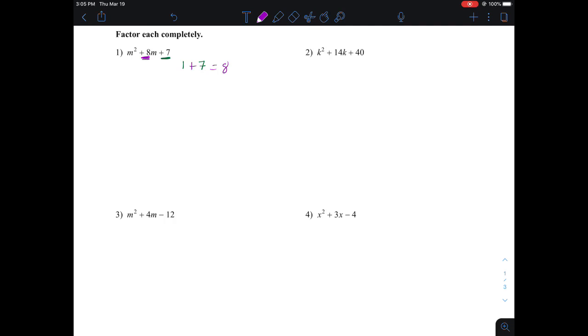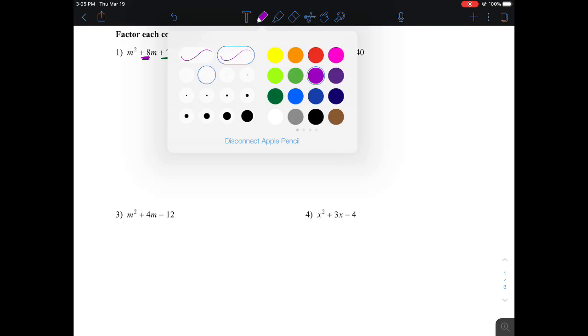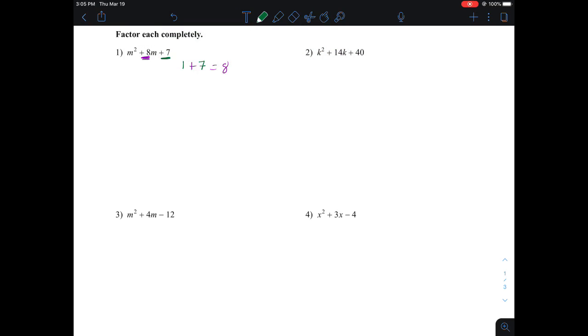So this factors like this. I'm going to make two sets of parentheses that would multiply to each other. And I think about what makes 1m squared in the very front. Well, m times m would make m squared, so I'm going to put m in the front of both of those binomials.